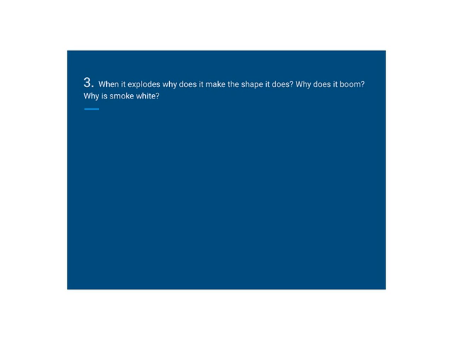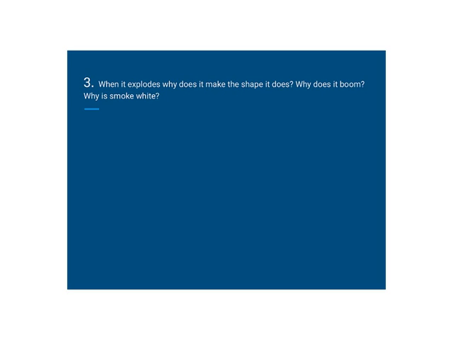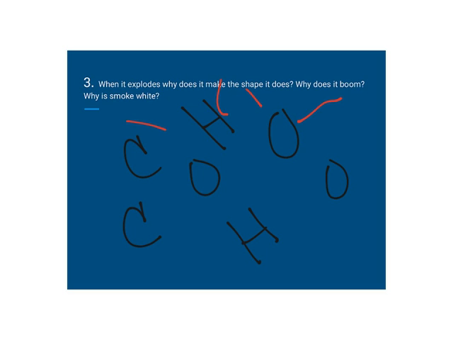why does it make the shape it does? Why does it boom, and why is smoke white? Well, if we look at this, we have C's, H's, and O's. We have a bunch of C's, H's, O's, H, C. We've broken all these bonds, so these guys are like flying everywhere. Woo! They're flying everywhere, right? And so they're flying everywhere. But then what do? These are like little bitty magnets, and so they want to stick back together.